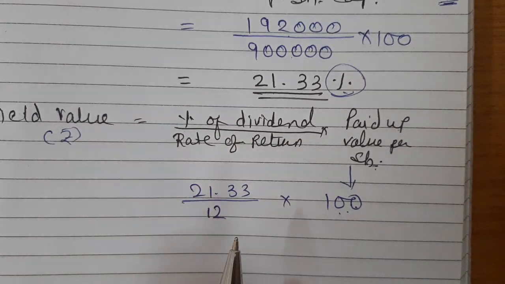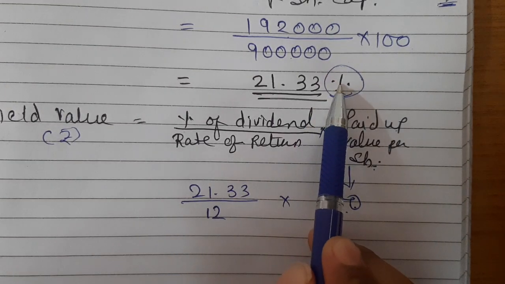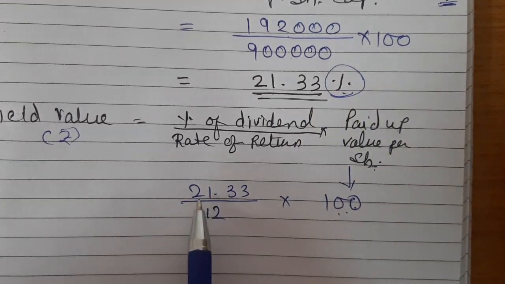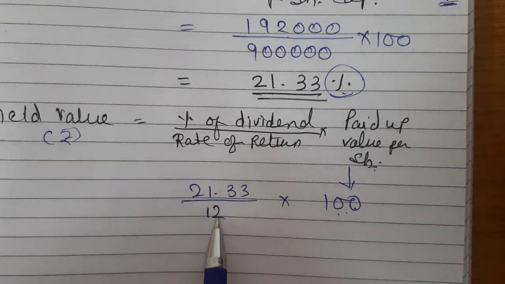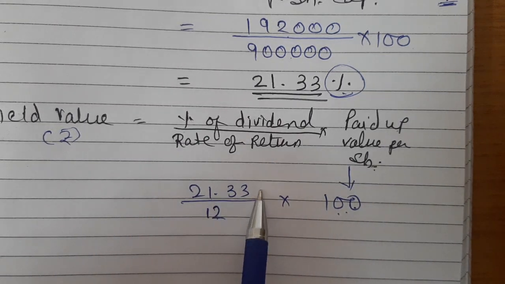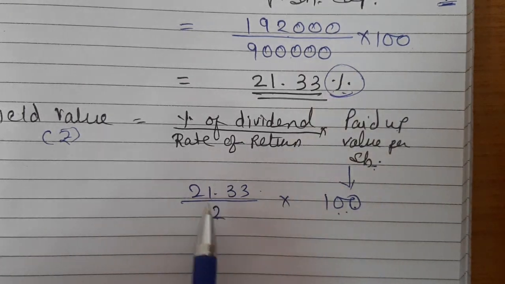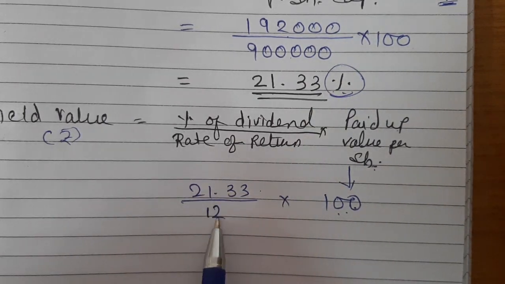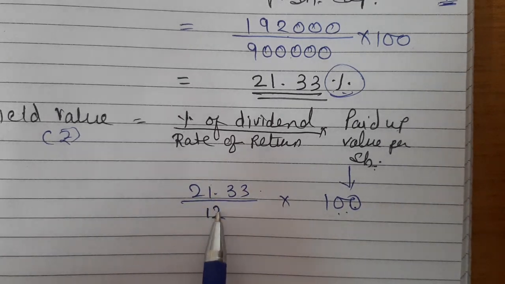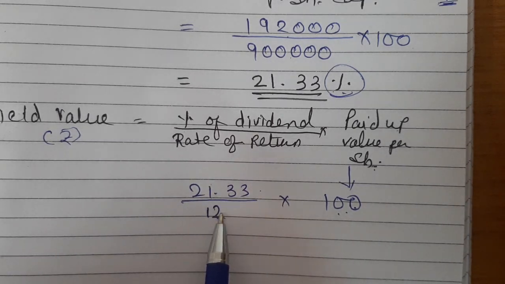Second and most important thing, every time we used to write down percentage like this, but here only 21.33 and 12 is to be written, not the percentage sign. You don't even have to convert this percentage into decimals, right? Directly you need to write like this because both the comparisons are in percentage, right?